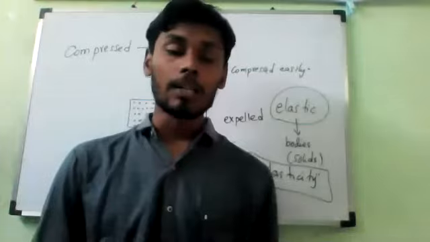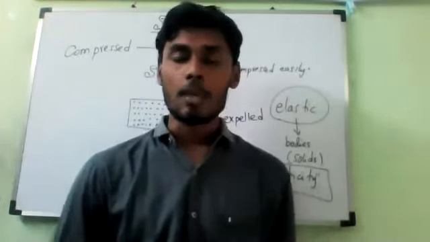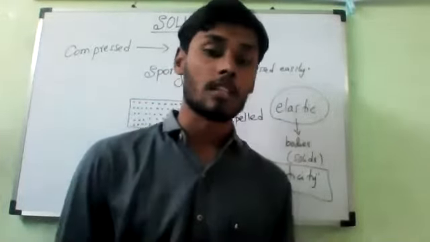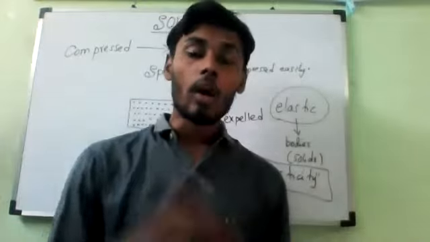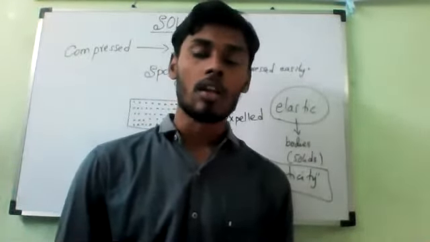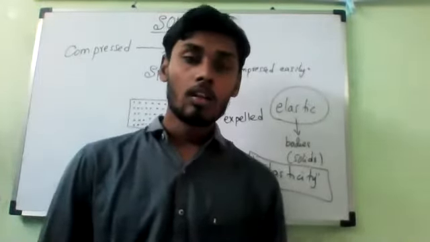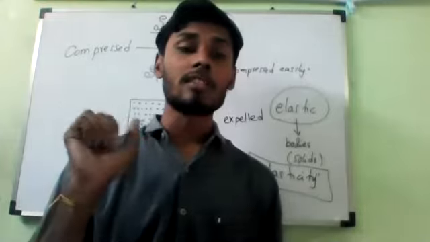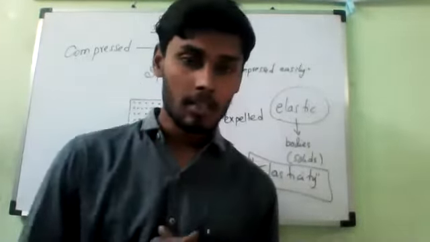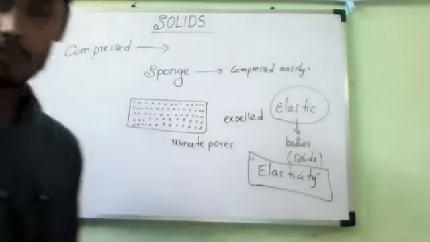But if they ask you to explain a little more: why is rubber called a solid even though its shape changes when we stretch it? Why do we call sugar and salt solids even though they occupy the shape of the container? Why do we call a sponge a solid even though it is compressed very easily? Can you explain or not?